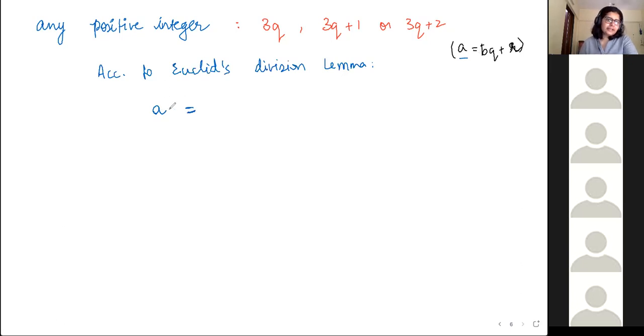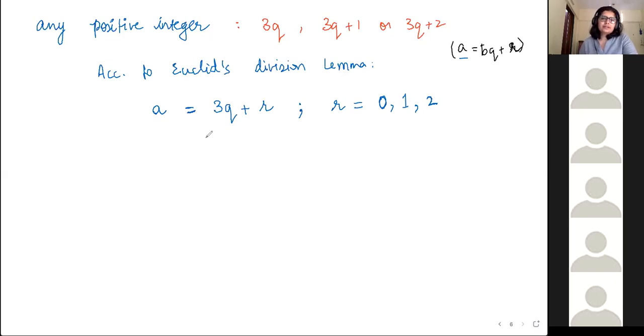So any integer a, any random number that you have, can be expressed as 3q plus r. तो अगर ये है हमारा एक्सप्रेशन, तो r के पॉसिबल वैल्यूज क्या है? 0, 1 and 2. 3 नहीं हो सकता है, then it will become divisible by 3. Remainder 0 आ जाएगा. ठीक है. So r can take the values 0, 1 or 2.